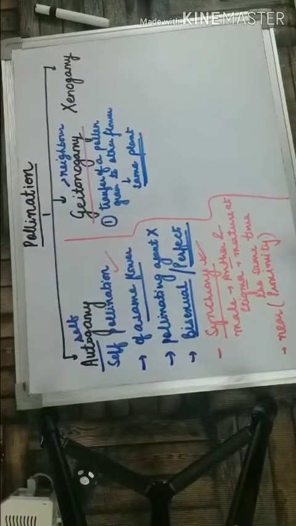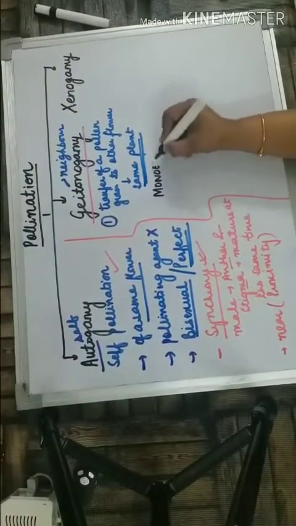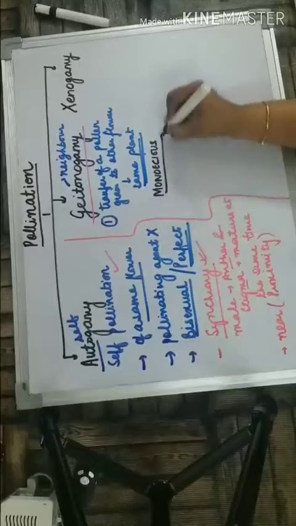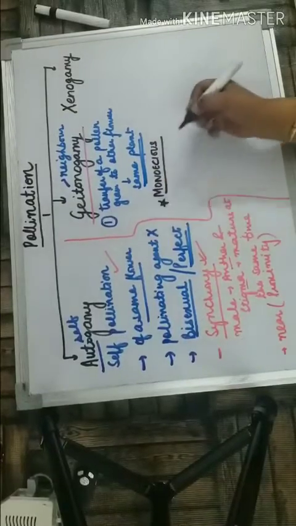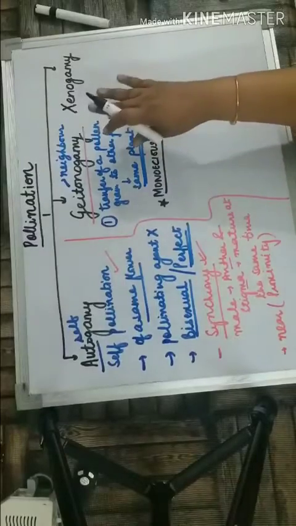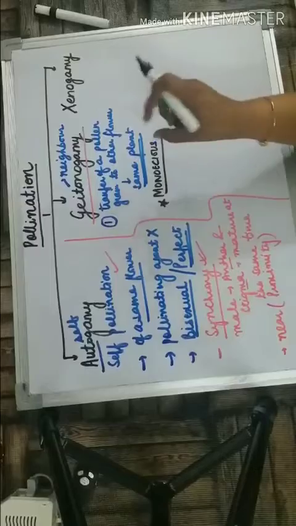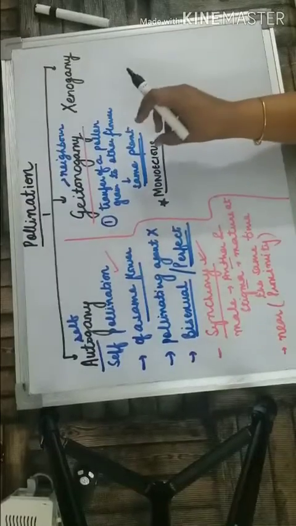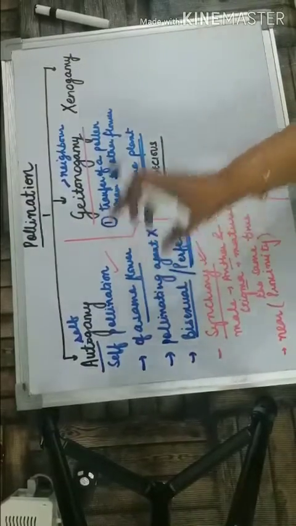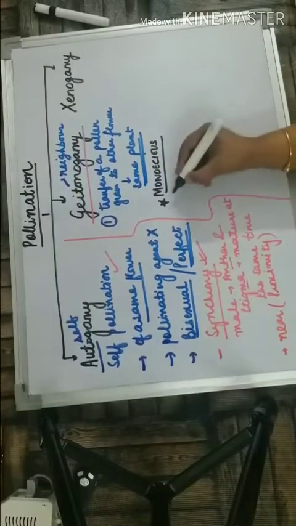That means in this case, the plants are monoecious. Very important thing. Monoecious, we all know, means the same plant has the female flower and the male flower. But the flowers are unisexual. So unisexual means one flower is male, another flower is female, and the pollination will take place.